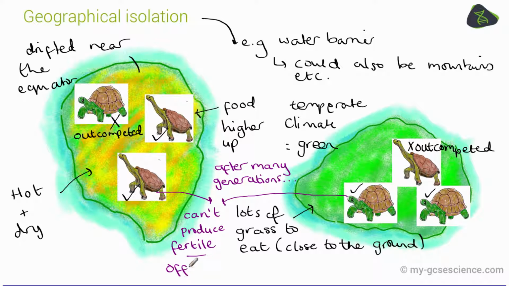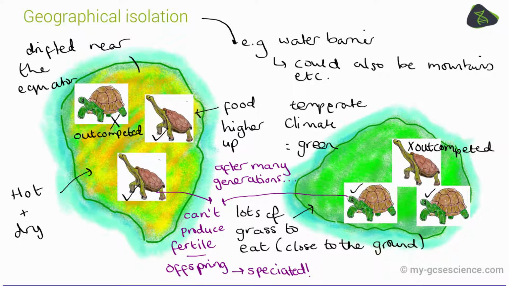then we could say that from the original ancestral population of these giant tortoises where there was variation, these descendants, and we are talking many generations later, as they were no longer able to successfully interbreed to produce fertile offspring, had now separated into two different species. And that is what speciation is.